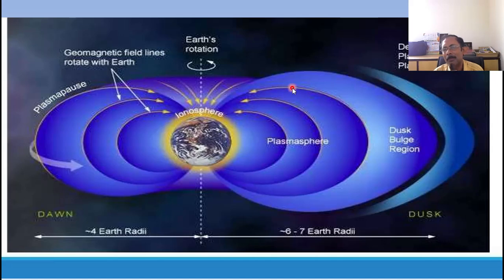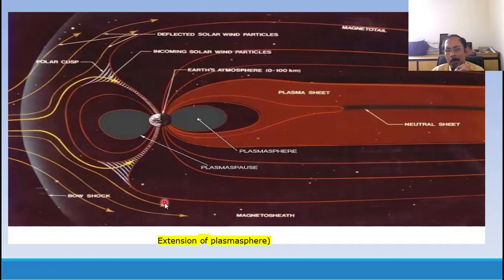Here also some ions are formed in the daytime and dissolve at night. This plasmasphere extends a very, very long distance, and whenever a solar flare passes through this plasma it gets deflected to both sides. That's why the Earth is protected like in a cocoon, the maximum solar radiation and solar flare is deflected, and due to this plasmasphere Earth is protected and life forms can exist.